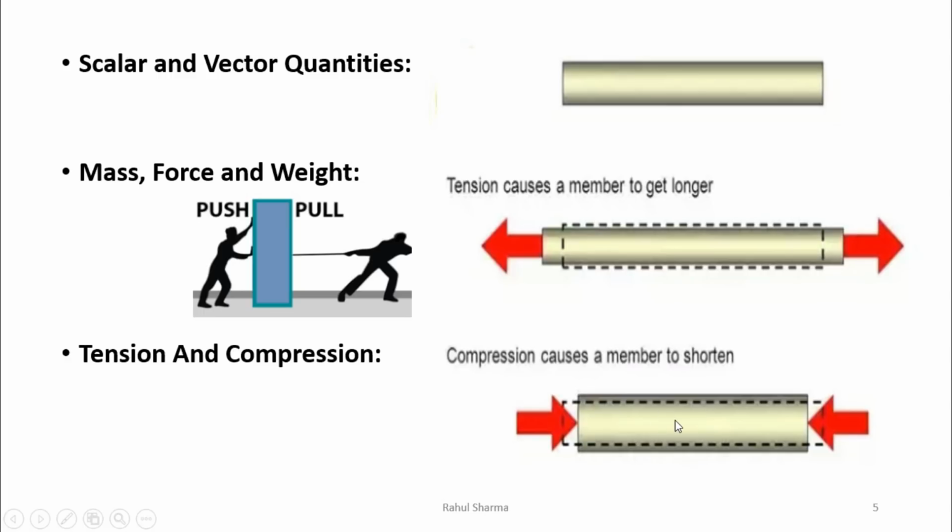And in compression, we are applying the force towards the mid, towards its center, and we are trying to compress or reduce the size of the object, then we say this object is under compression. In other terms, if I compare it with push and pull, I can say tension is a system where we are applying the pull, and compression is a system where we are applying the push.